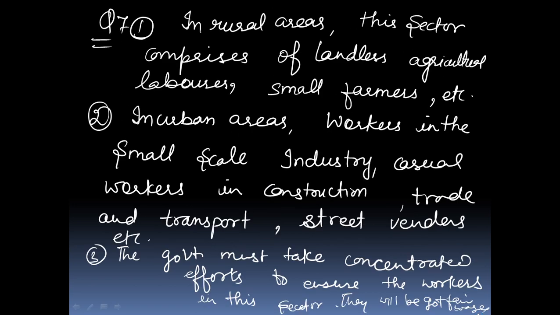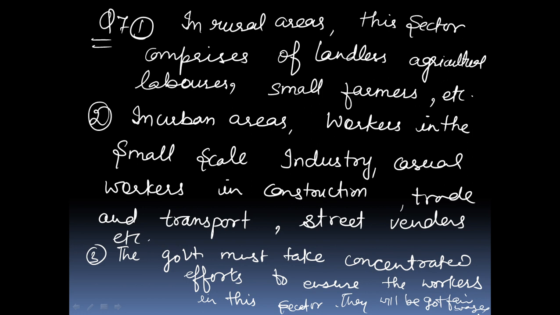And the last question of this chapter is that how can workers in unorganized sector be protected, and explain, giving example of rural and urban both areas. There is a need for protection and support of workers in an unorganized sector.